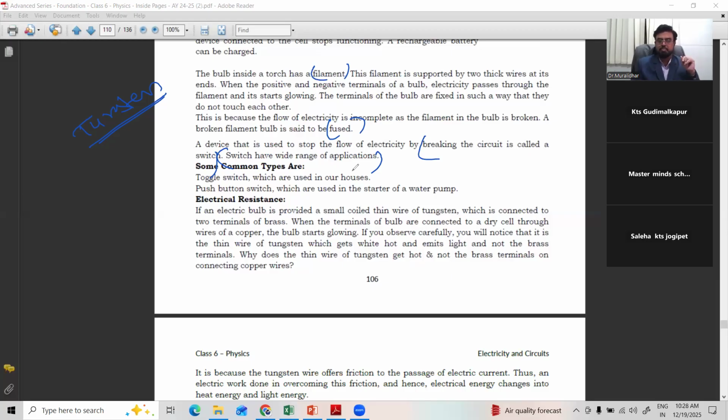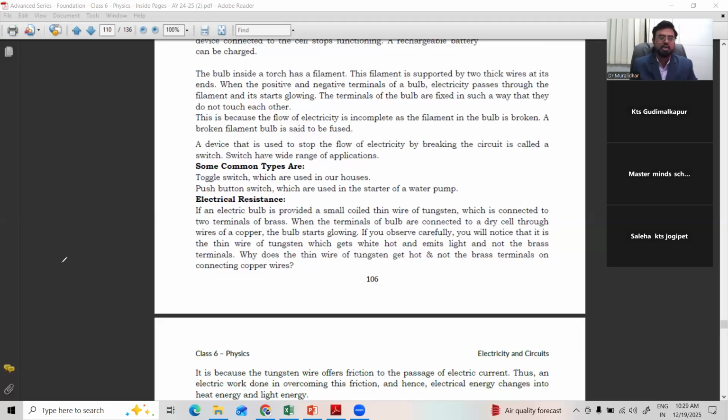Switch is very important. Without a switch, neither can you turn on the light which is off, nor can we turn off the one which is on. Neither can you make nor can you break. Such applications are there for switches, domestically or commercially also. So the very important parts of an electric circuit are: one is the source, second is the consumer, third one is the switch. Of course, the fourth one is the wire or cable, through which all these three are connected.